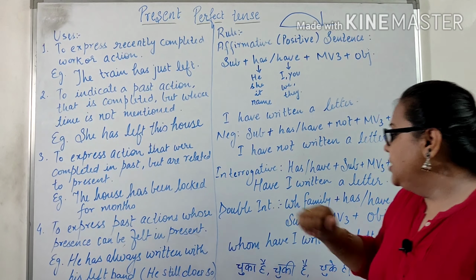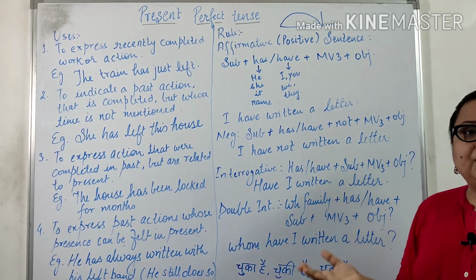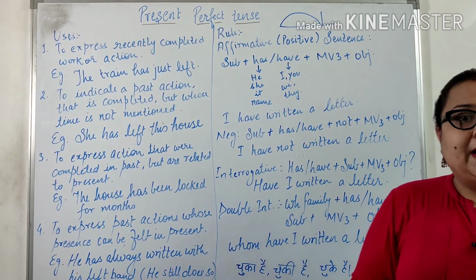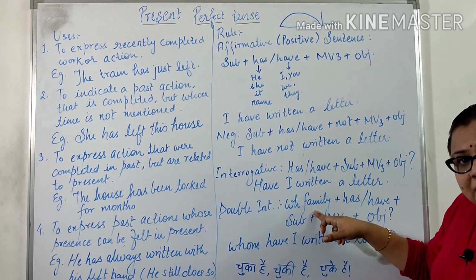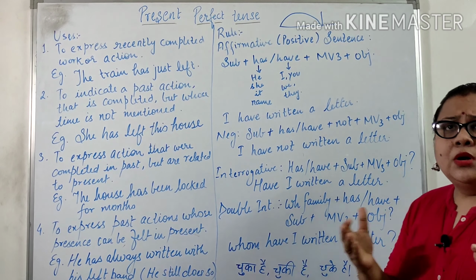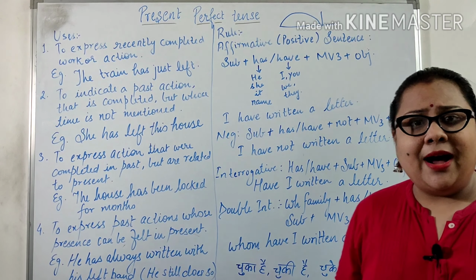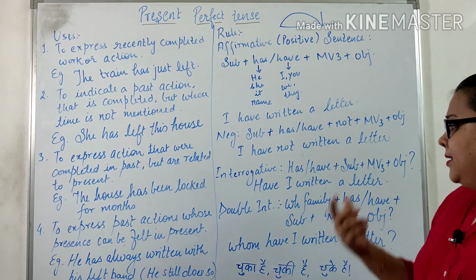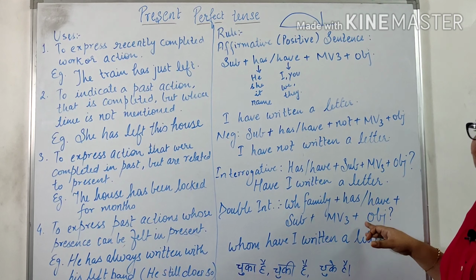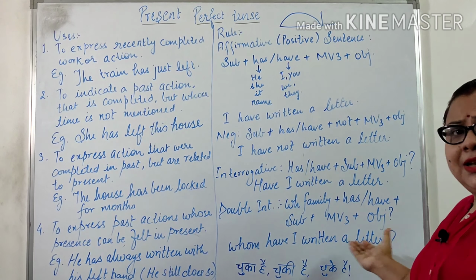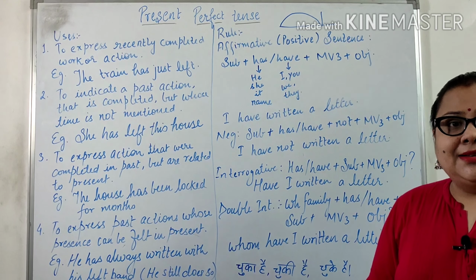Now talking about double interrogative. A double interrogative cannot be answered in yes or no, you have to speak some words to answer my question. So double interrogative is the WH family: who, how, what, why, when. So WH family plus has/have plus subject plus main verb's third form and object. So like, whom have I written a letter?